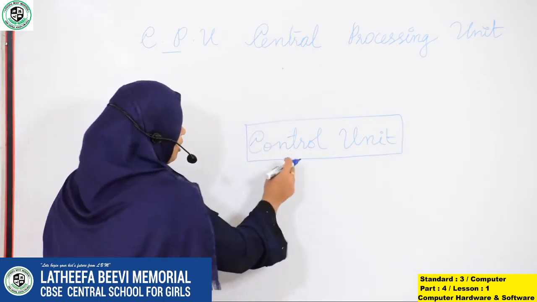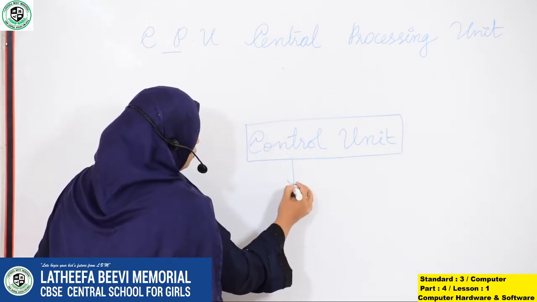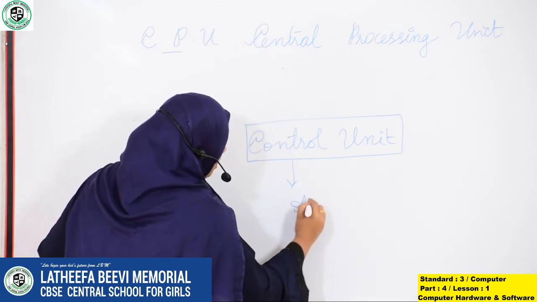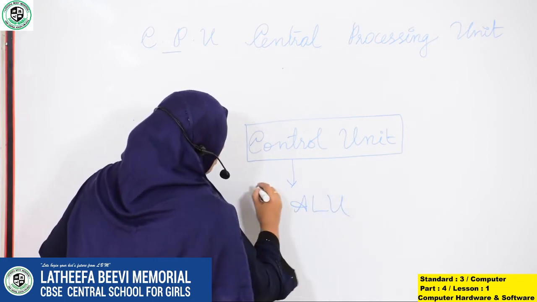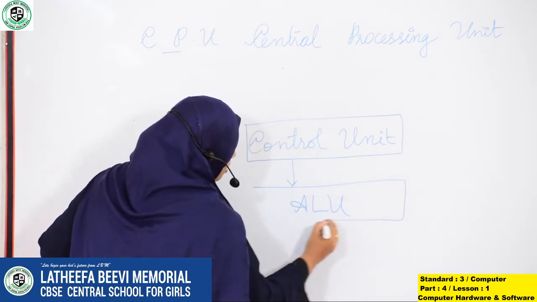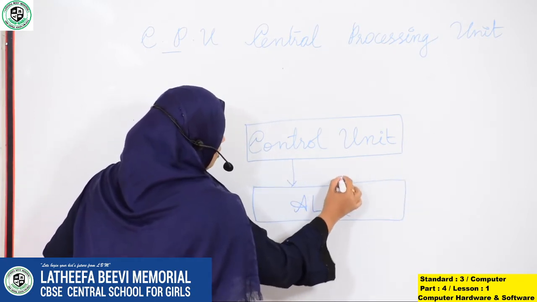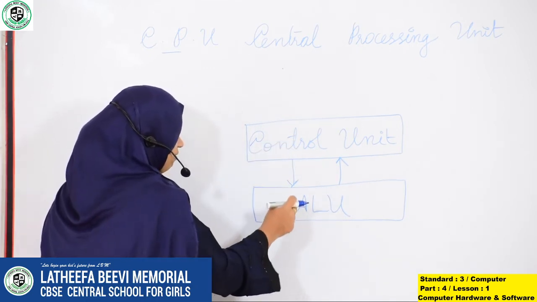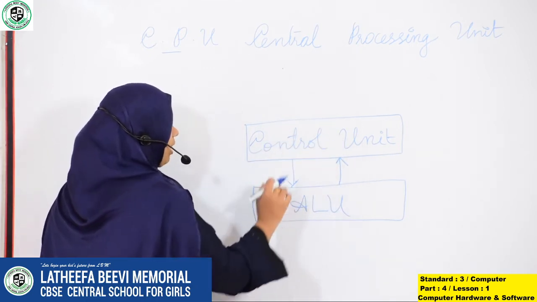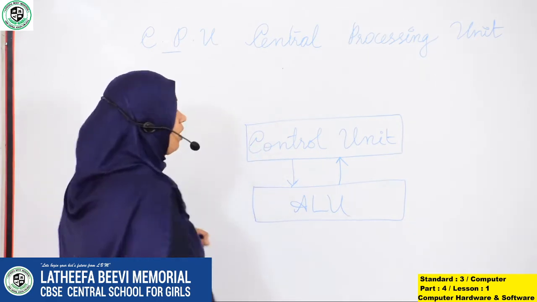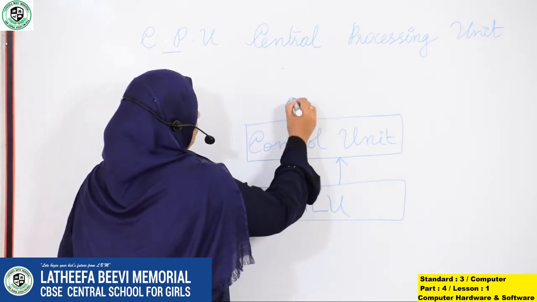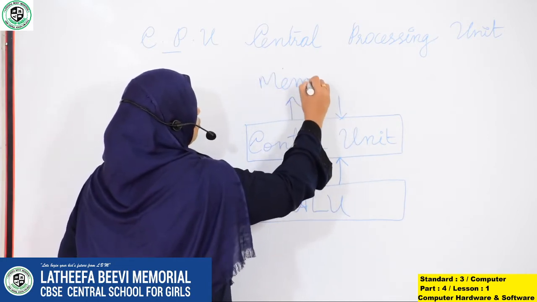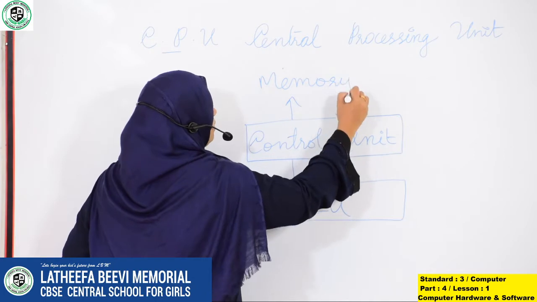Then from the control unit there will be access to our arithmetic logic unit, ALU. It comes after the control unit. An arrow mark must go towards ALU and come from ALU. And we have one more unit. It is called memory. Memory also we have to draw, right? It's above the control unit. Draw a memory unit.